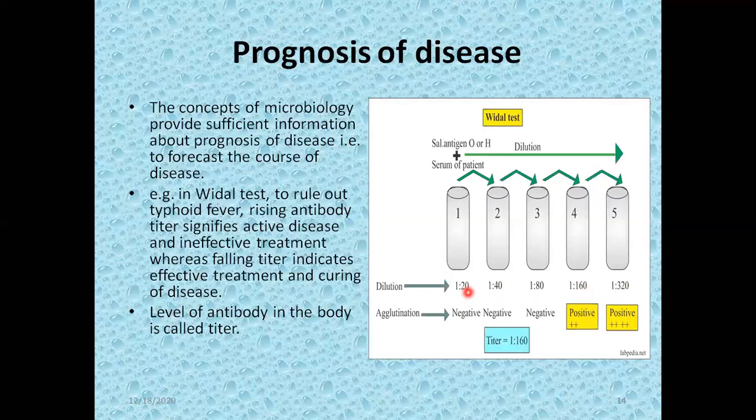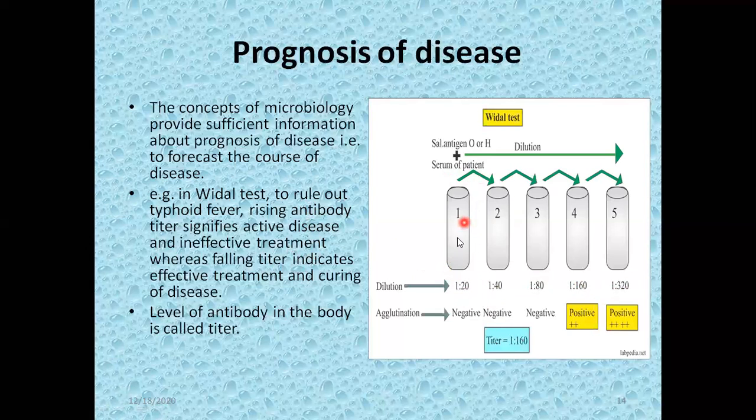In the first, it is 20 microliter, and in the second, it is multiplied by 2, 20 multiplied by 2, 40. Then in the third, 40 multiplied by 2, 80. In the fourth, 80 multiplied by 2, 160. And in the fifth, 160 multiplied by 2, 320. So this 20, 40, 80, 160 or 320 is actually the patient serum which contains antibody.